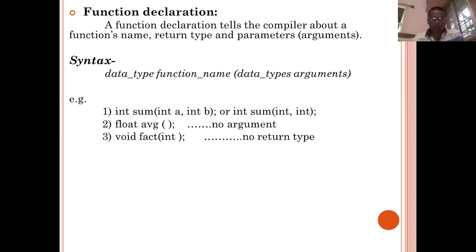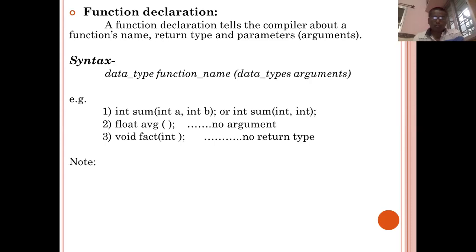float average(). In the round bracket nothing is present. It means no arguments, no parameters are passed. void fact(int): void indicates that it will not return any value, any data type. Fact is the function name, and void is the return type, and in the bracket int means only one argument is going to be passed to that function.